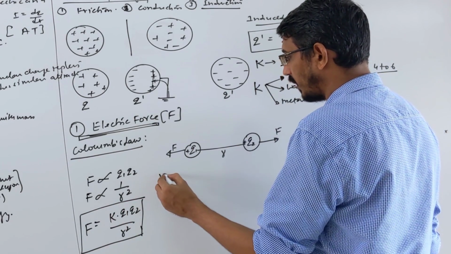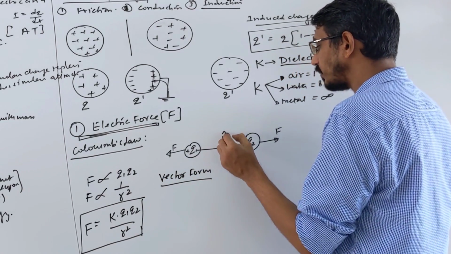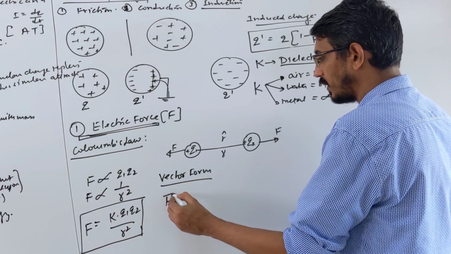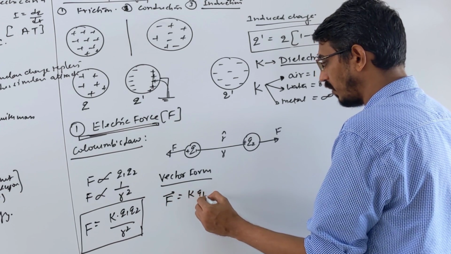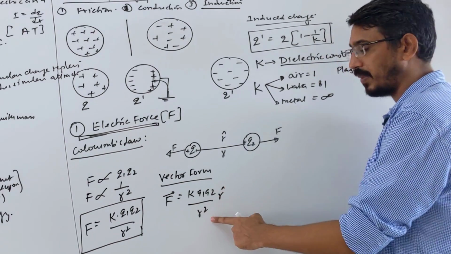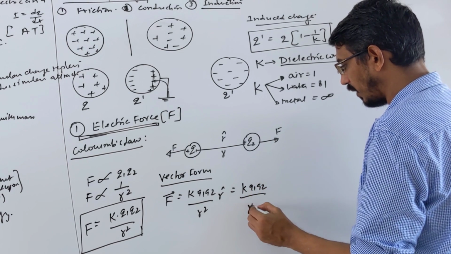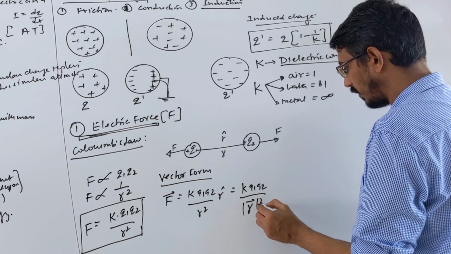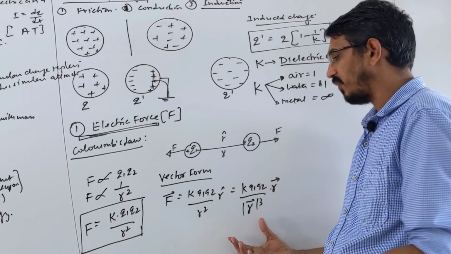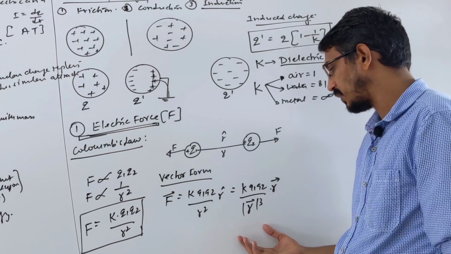If you want to write it in vector form, you can. How do you write it? Just multiply by the unit vector, which shows the direction of the force. So the F vector is k q1 q2 by r square times the r unit vector. You can also put the value of the unit vector as r vector by magnitude r, your choice. You can also write k q1 q2 by r vector cube into r vector. Just like gravitation, in vector form the force varies inversely as the cube of the distance, and the same here.